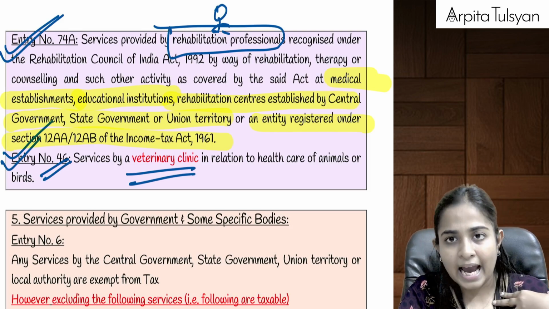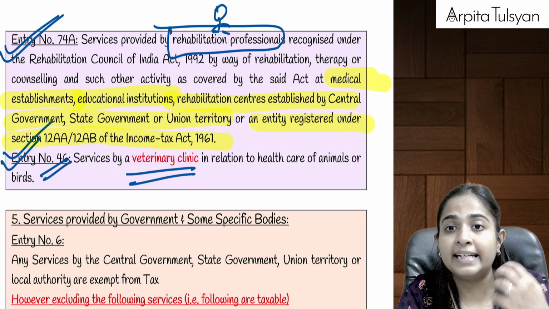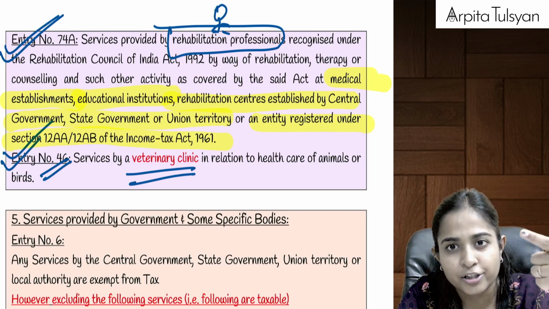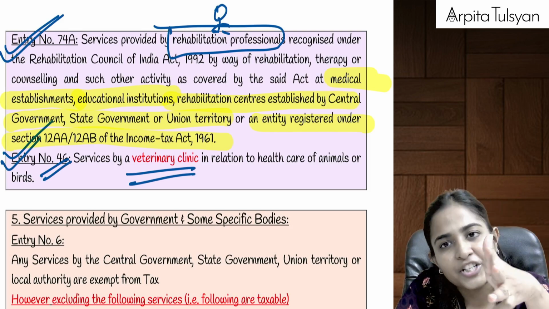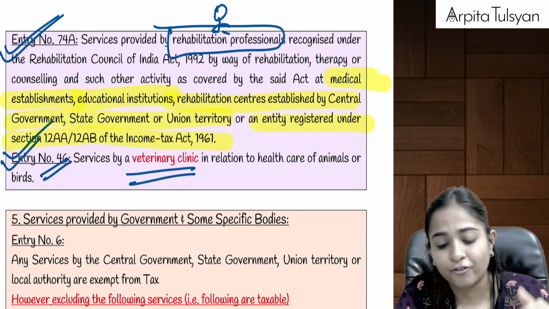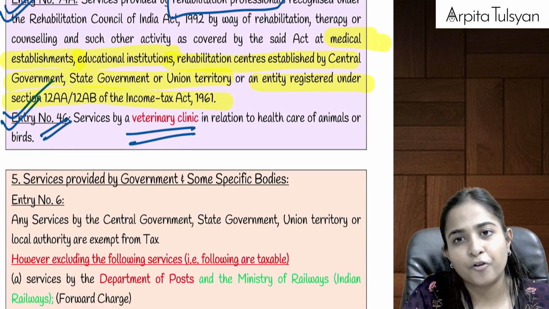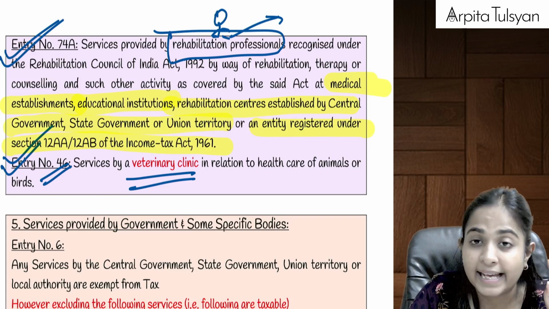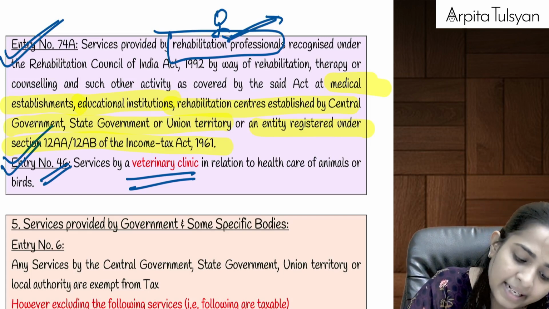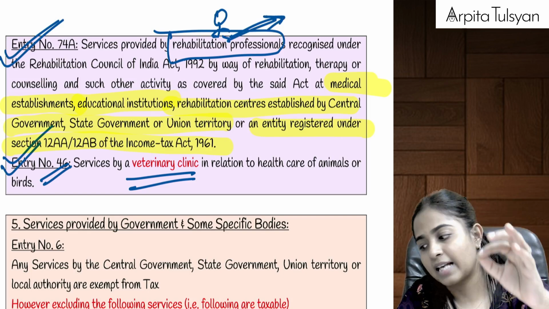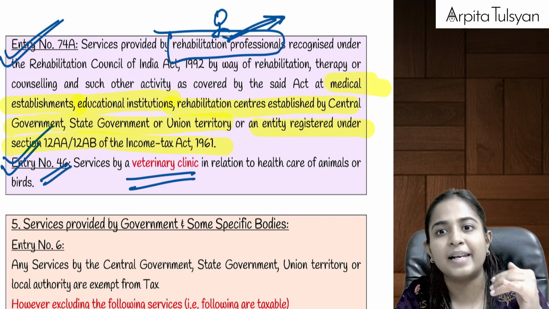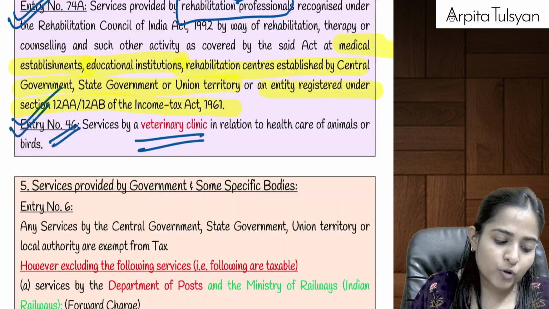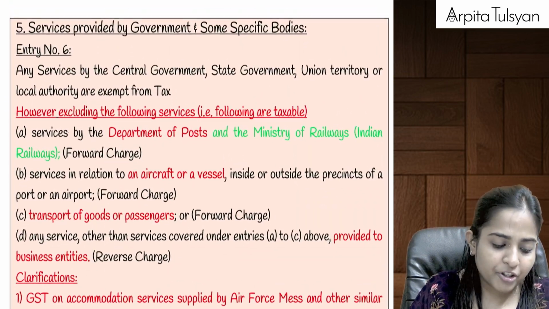If I am a rehabilitation professional with the ability to give you therapy, and I am providing these services at hospitals, educational institutions, government centers, or charitable institutions, and I charge something from the patient, that will be totally exempted from GST. Otherwise, rehabilitation is not included in healthcare services. But separately they have given that if rehabilitation services are provided at these specific places, then they will be exempted from GST. So this was all about exemption related services.